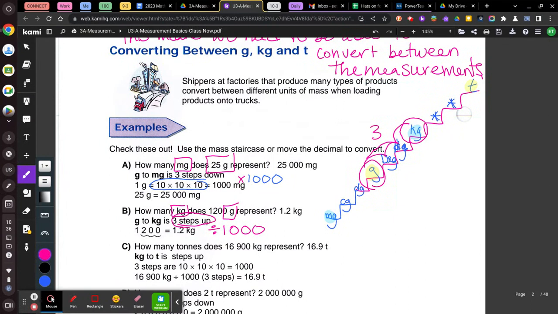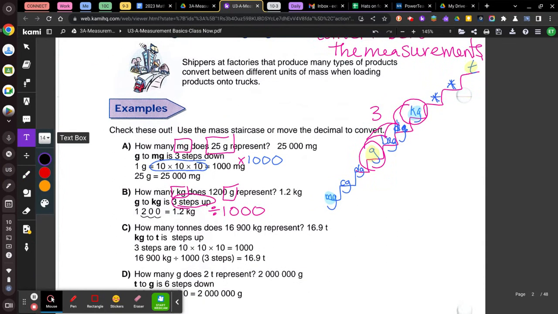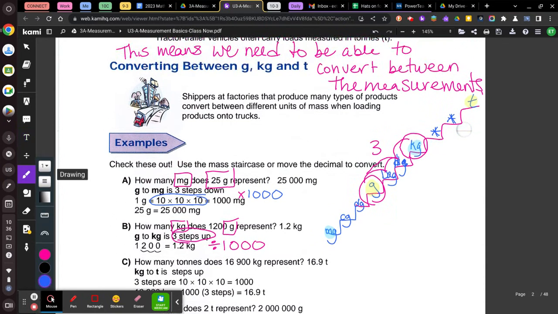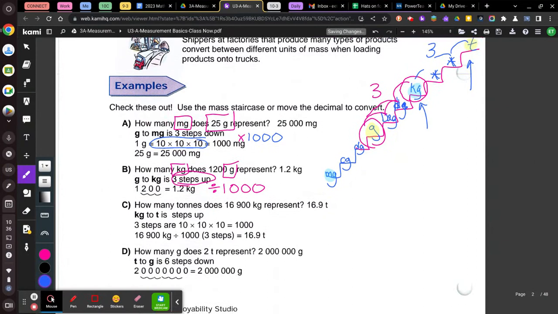Okay. Now letter C, it says how many tons does this many kilograms represent? So now I'm going kilogram, whoops, on this one, I'm going kilogram to ton. So I'm going from almost the top, so middle top to the very top. So that's 1, 2, 3 stairs, another 3 stairs, and I'm going up. So this is 3 up.